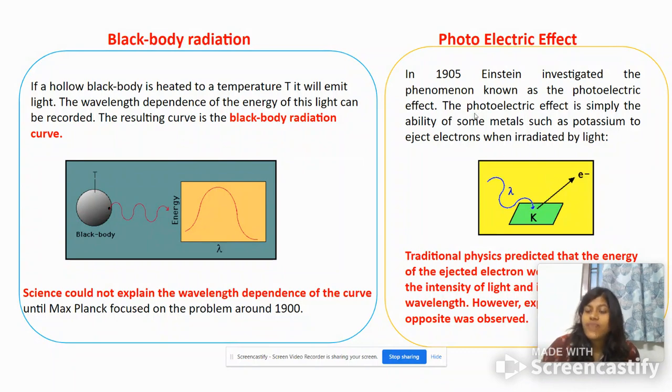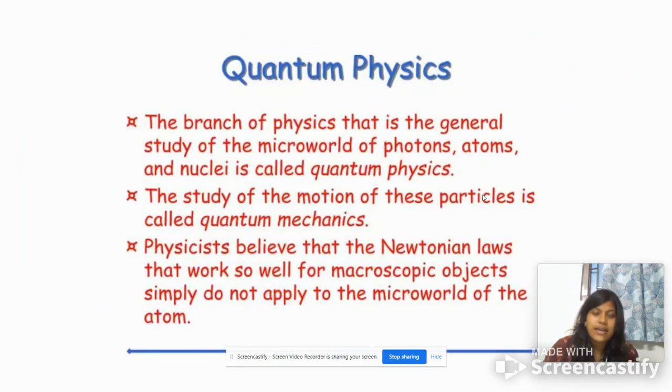Similarly, the photoelectric effect is also a very important aspect of science that required the cleaning up of classical mechanics, leading to the quantization of quantum mechanics that we'll also discuss in this class. In short, there are two names which are very much used: quantum physics and quantum mechanics.